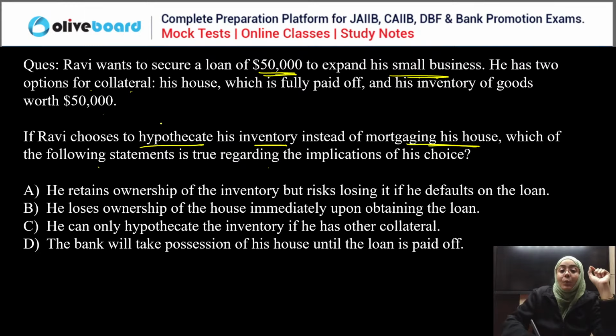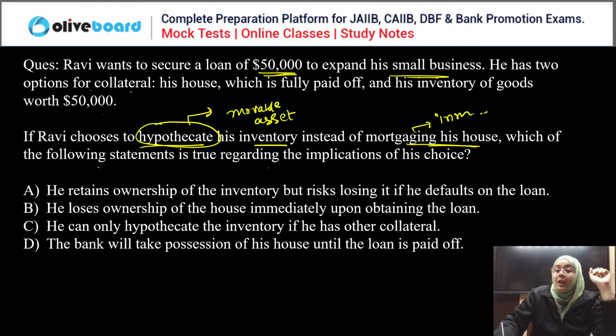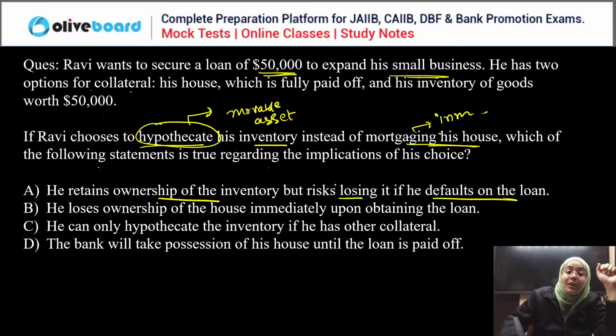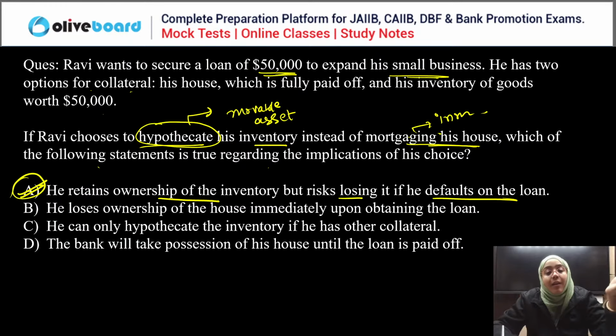If Ravi chooses to hypothecate his inventory, hypothecation means it is related to the movable asset first of all. Okay, mortgaging means it is related to the immovable property. Now, in mortgaging, there can be a transfer of possession, there cannot be a transfer of possession. In hypothecation, you don't need to transfer the possession. You retain the ownership of the inventory but risk losing it if you default on the loan. So, yes, A is the correct answer. Very simple, very easy. Not B. Why would he lose the ownership of the house? Even if he mortgages his house, he will not lose the ownership, right? So A is the correct answer. Done.